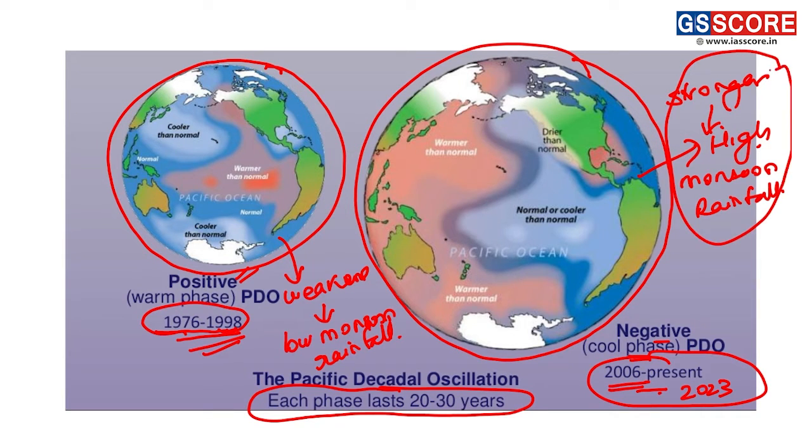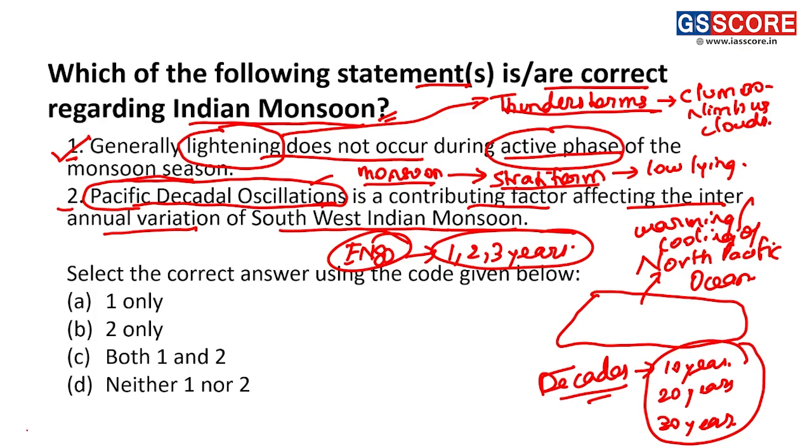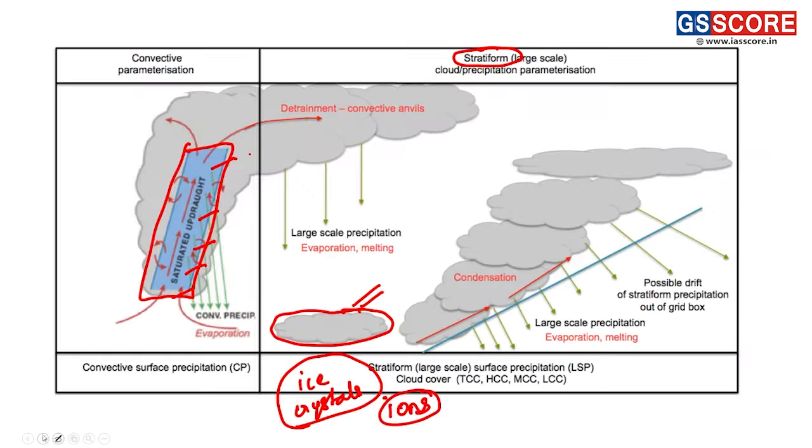So this is the difference, or the concept behind the Pacific decadal oscillation and generally how it affects the Indian monsoon. Thus, for question 1, statement 2 is also a correct statement, and hence the answer for this question, that is C, both 1 and 2, is the correct answer.